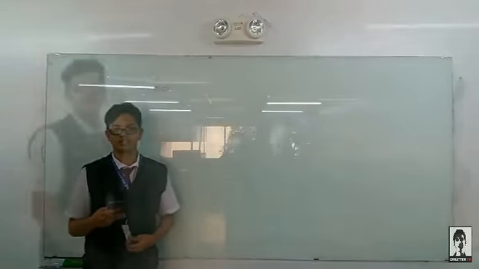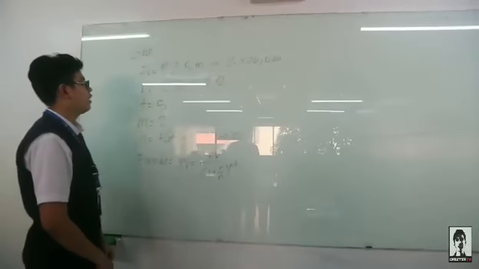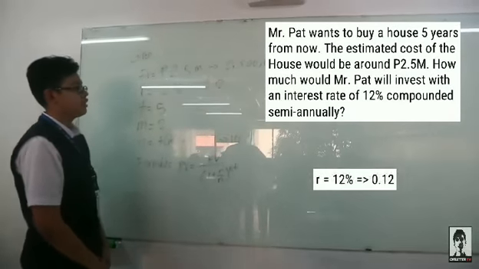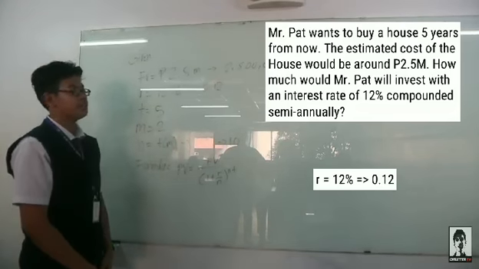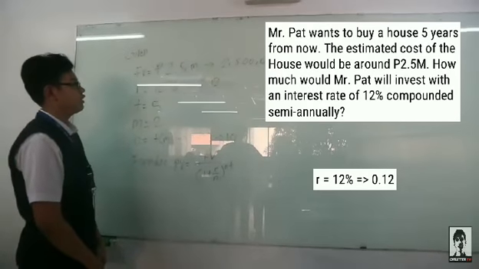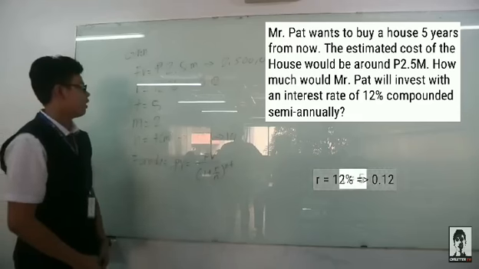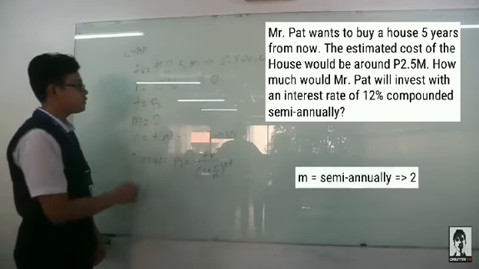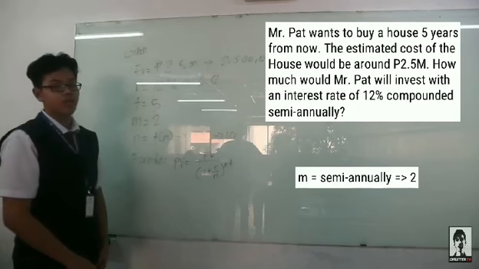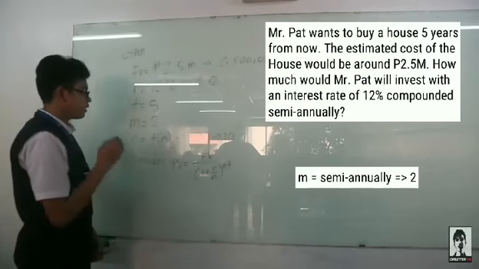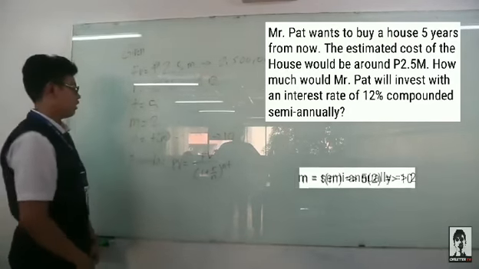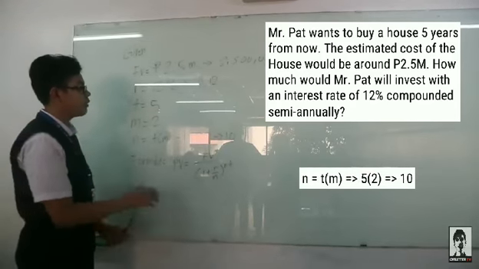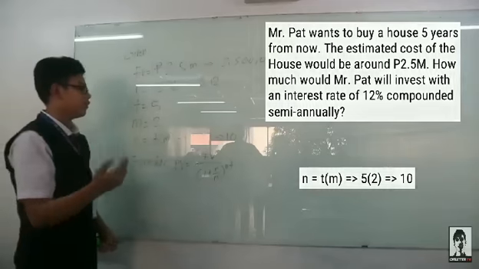This is the process. Here is the given. Our future value is 2.5 million and our rate is 12%. Then we convert it to decimal form, which equals 0.12. Our time is 5 years, so it's going to be 5. Our times compounded, it's semi-annual, so we simply put 2. And the formula of n is t times m. So it's simply 5 times 2, then our n is equal to 10.